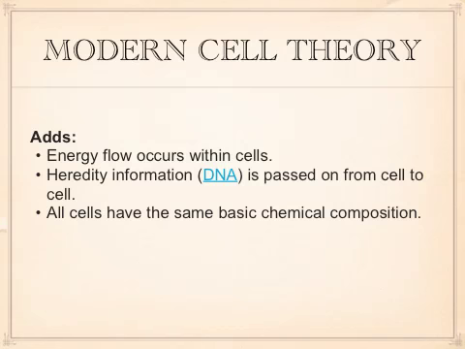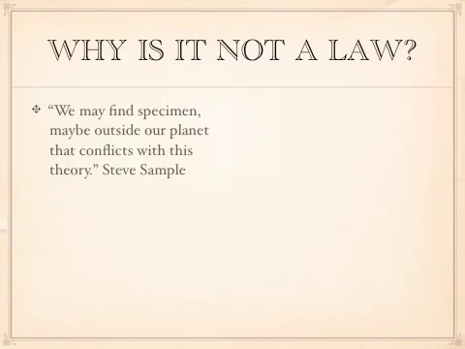Today we've added a few more parts to this modern cell theory. We've added that energy flows within the cells, and that hereditary information called DNA is passed on from cell to cell, and that all cells have the same basic chemical composition. You might ask, why is it not a law and it still is cell theory? One of the reasons is that scientists still wonder if there are other specimens outside of our planet that are going to conflict with the ideas behind this theory.